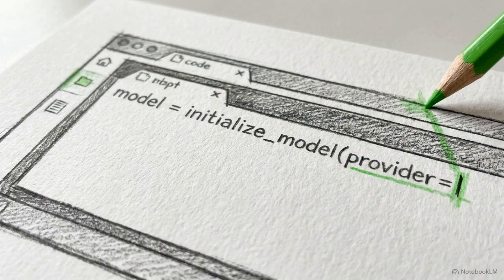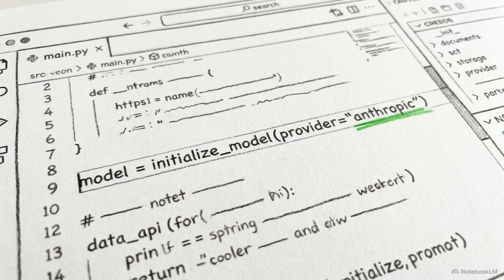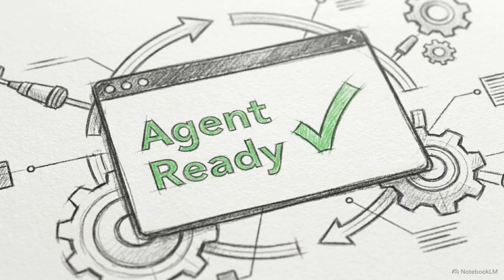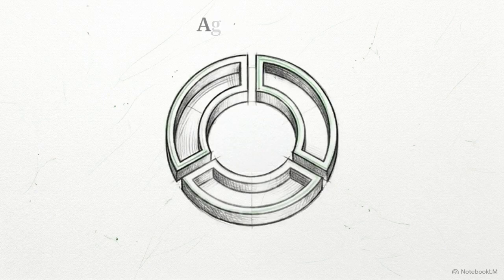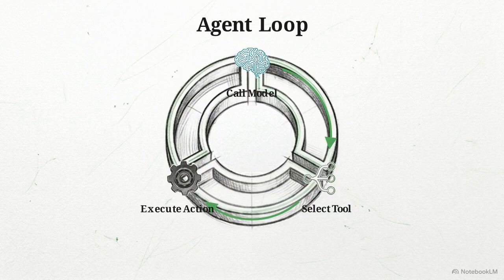To build a reliable system, you need a model-agnostic architecture. This lets you swap reasoning engines between OpenAI models, or Anthropic Claude, or Google Gemini, without rewriting the agent's core logic. The system runs on a 3-stage agent loop. First, call model, where the agent analyzes its state. Second, it selects an action, evaluating tools to advance the task. Finally, the tool executes, feeding results back to reasoning until the goal is resolved.